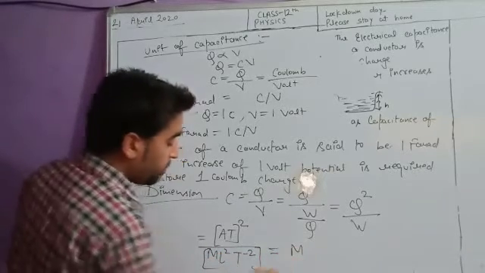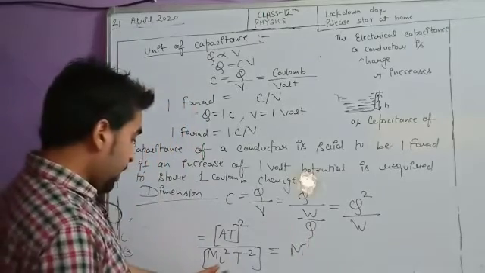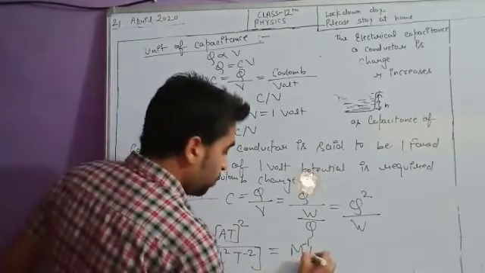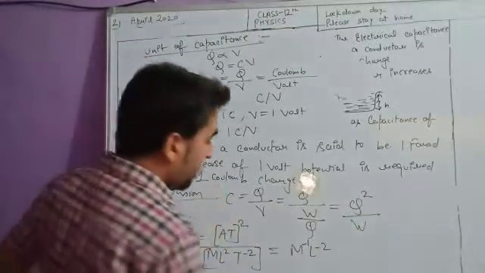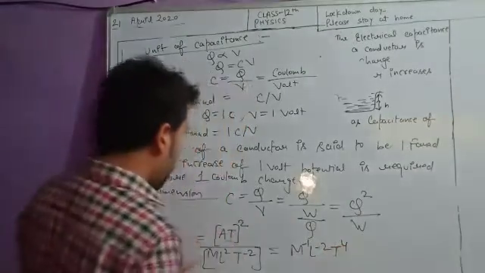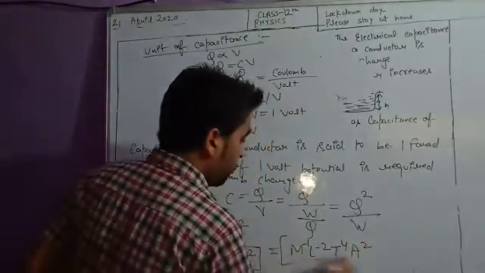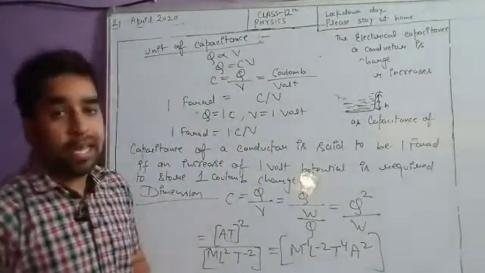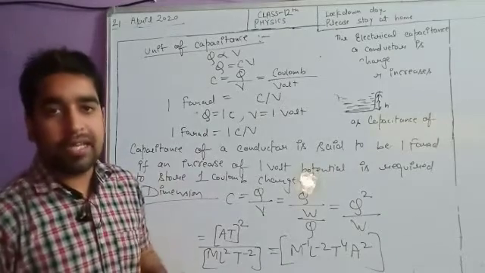Now students, let us simplify this. M in the denominator becomes M to the power minus 1, and this becomes L to the power minus 2. T squared there and minus 2 becomes plus 2, so T to the power 4, and A is already squared. So this is the dimension for electrical capacitance: M to the power minus 1, L to the power minus 2, T to the power 4, A squared. I hope you understood the topic well. Thank you. God bless you.